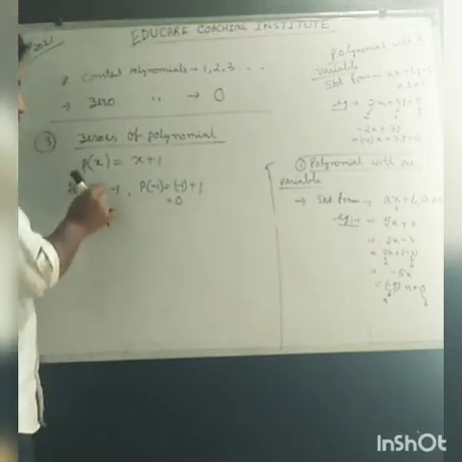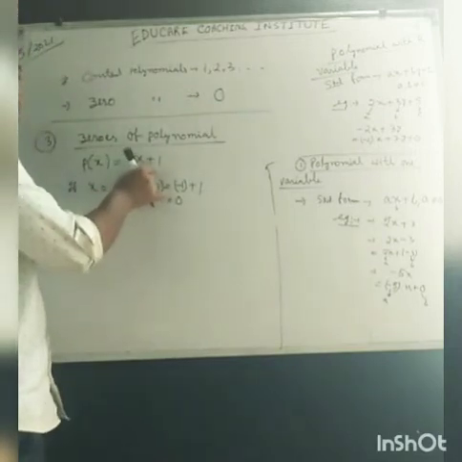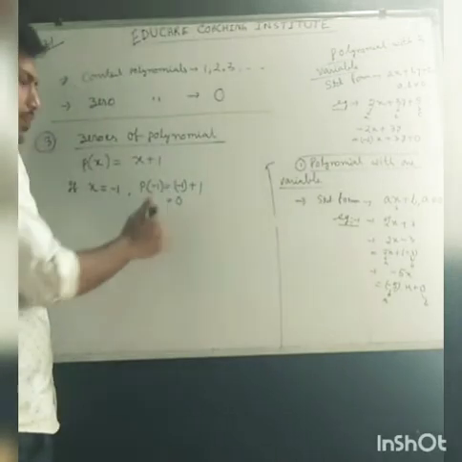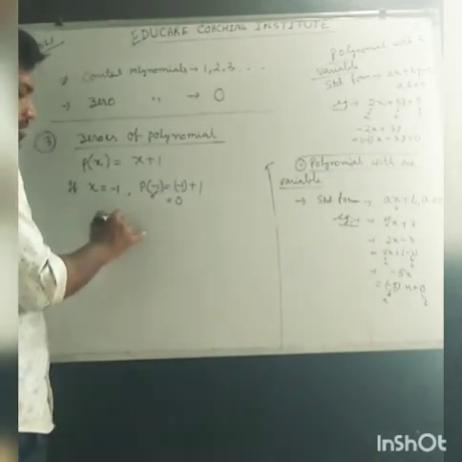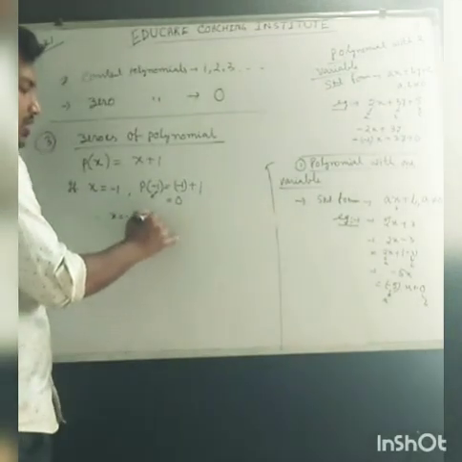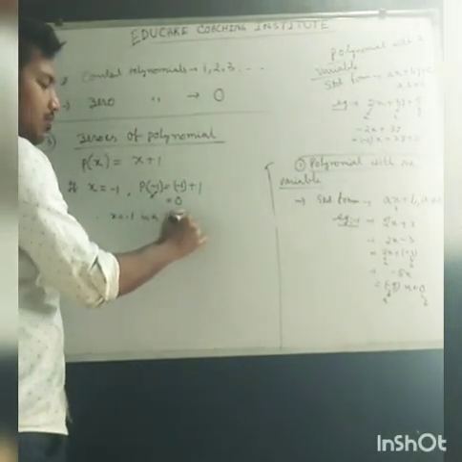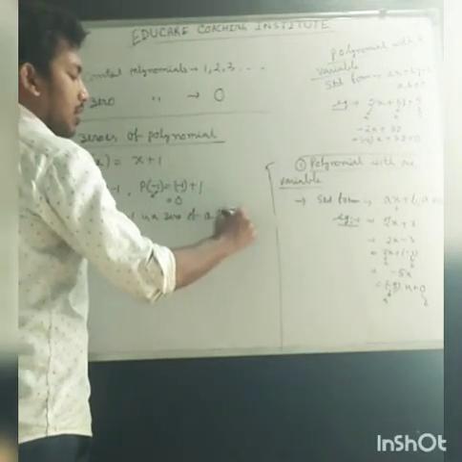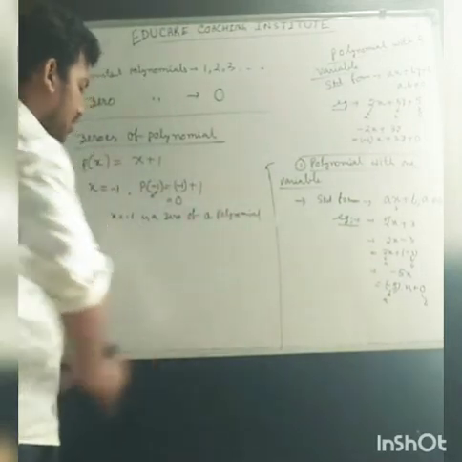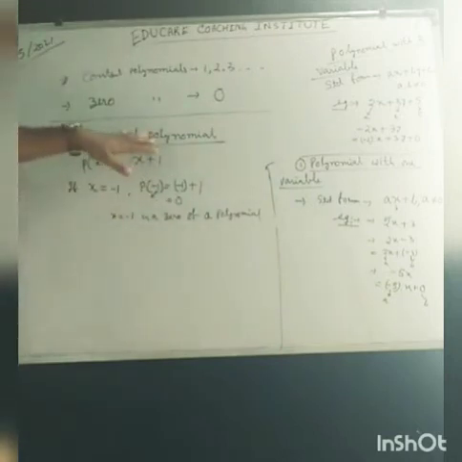If we put the value of x here and we get 0, that means x equal to minus 1 is a zero of the polynomial. So what is the definition of zeros of a polynomial?